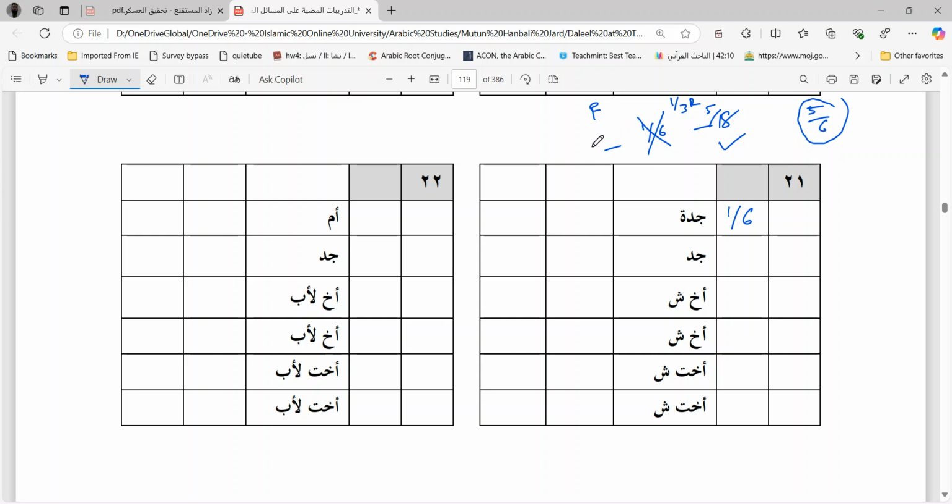So we will not give 1 by 6 to the grandfather. Now we have to check between Muqasama and 5 by 18, which one of them is more, so that we can give to the grandfather. So let us do Muqasama. Here grandfather will be equal to 2, li-dhakari mithlu hazzil unthayayn, because there are mixtures of males and females. 2, 2, 1, 1. So how many are there? 2, 2, 2, 6, 7, 8. Divide the property into 6 parts. 1 to the grandmother, and the remaining 5 will be divided between these 8 people. They are 8, which means 5 by 8.